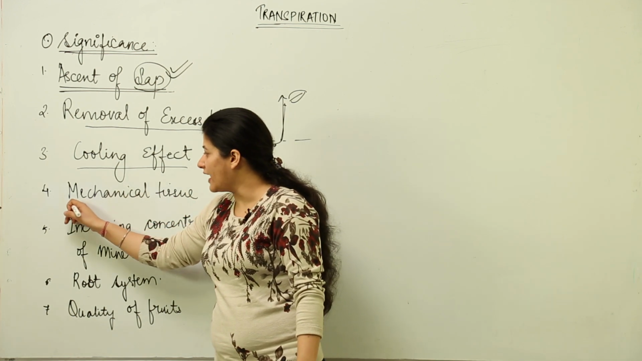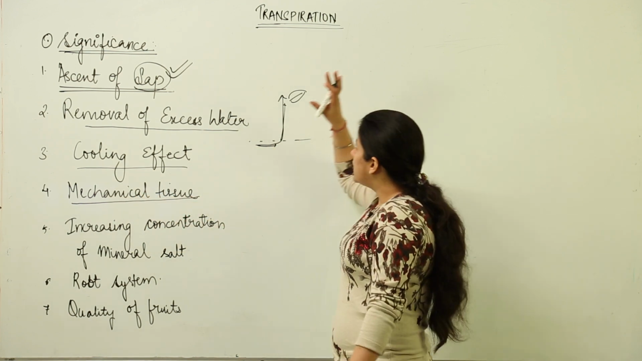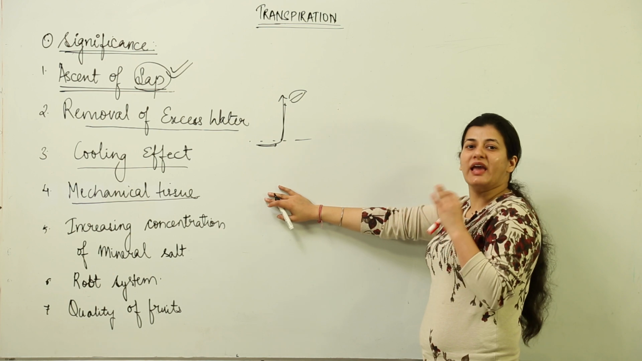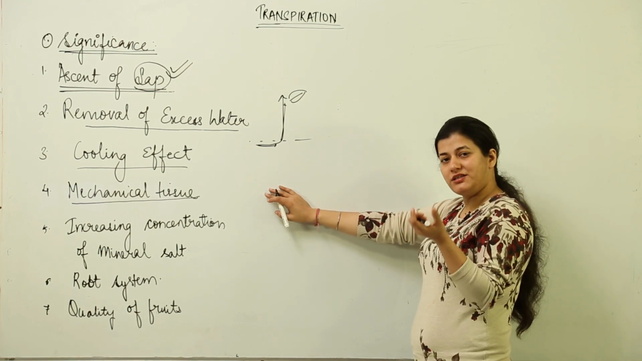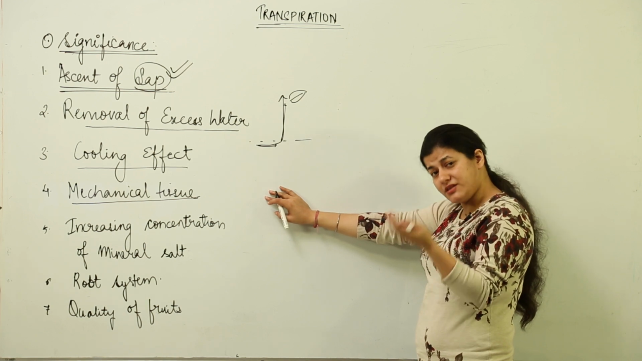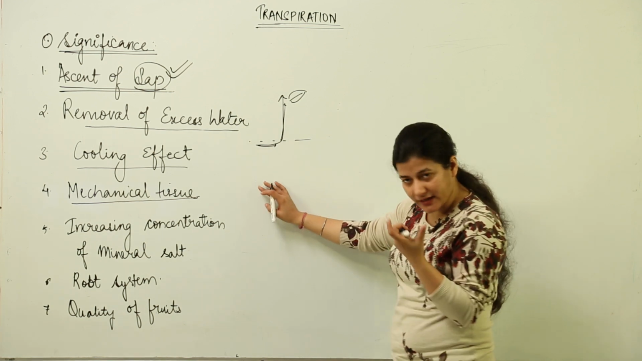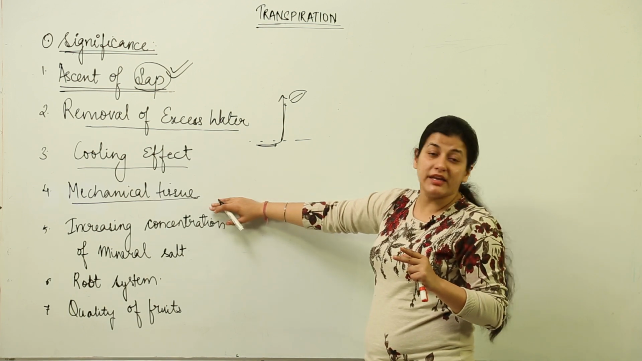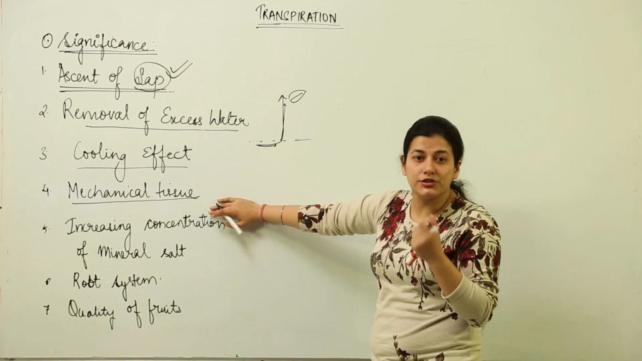Then we have mechanical tissue. Transpiration has a great significance when it comes to the growth of mechanical tissue, because ultimately it is the turgidity that is maintained inside the plants, that means the water content inside the tissues, that is responsible for development of mechanical tissues which provide strength to the plant.